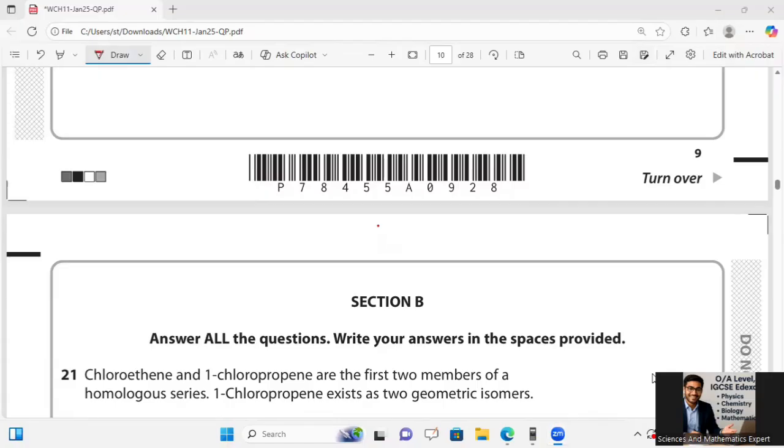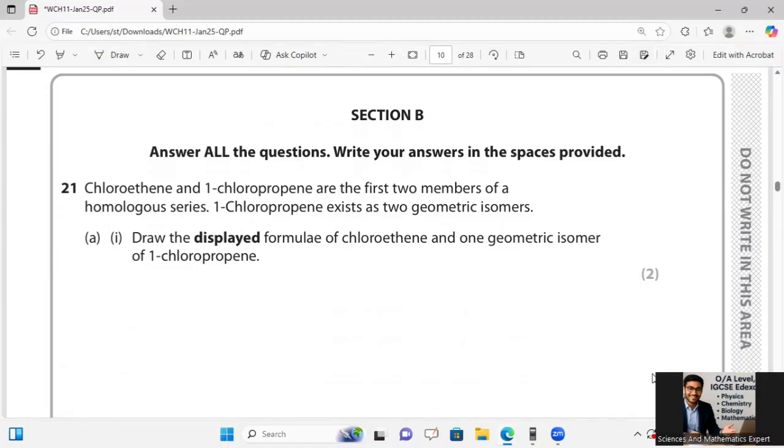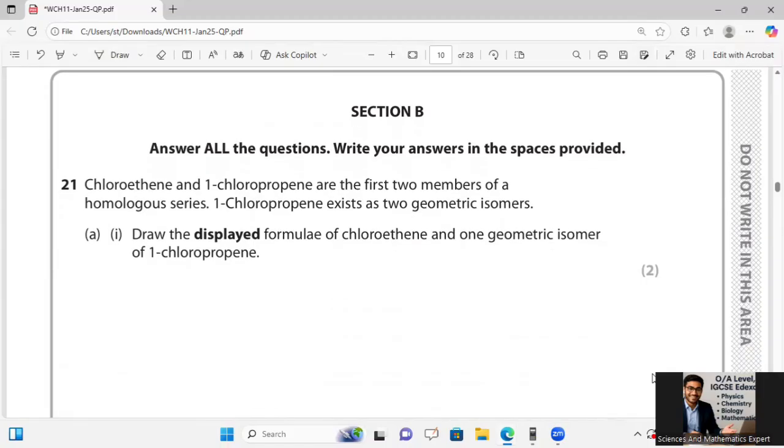In question number 21, he is telling us that chloroethene and 1-chloropropene are the first two members of a homologous series. 1-chloropropene exists as two geometric isomers. Draw the displayed formulas for chloroethene and one geometric isomer of 1-chloropropene. So let's start. Let's draw it now.